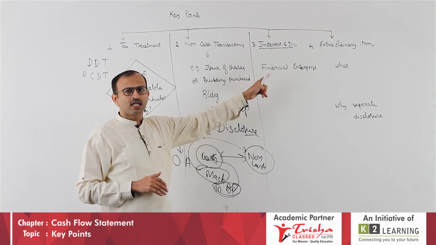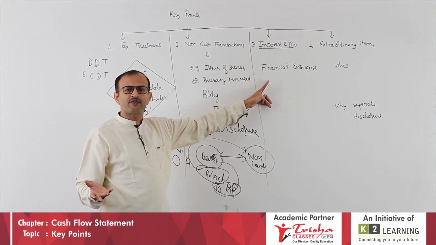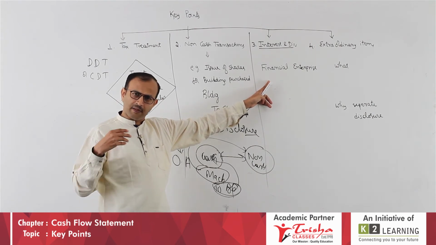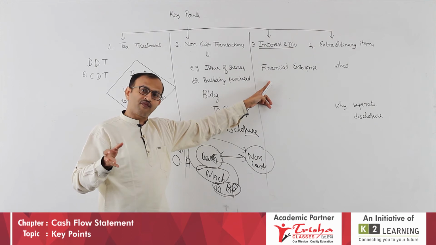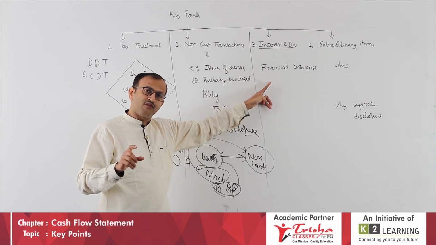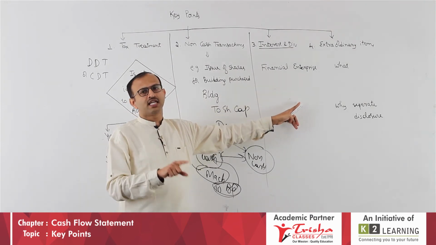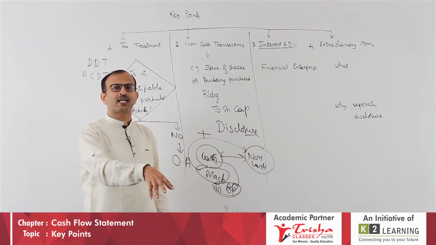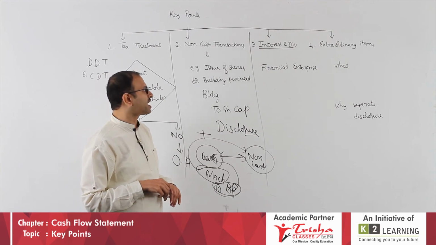Summarizing, interest and dividend as usual treatment we know: income is put under investing activity. If it is a payment, it is a financing activity. If you received interest and dividend for a financial enterprise, it becomes your operating activity, because your entire business depends on that, so it becomes an operating activity item.